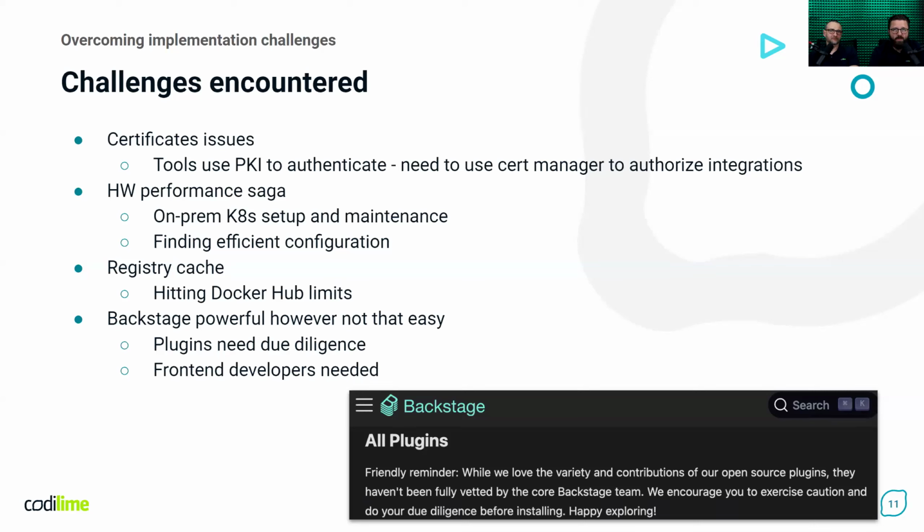Sometimes it is necessary to write your own plugin to make sure that the integration is working correctly. Some changes in Backstage are needed, as not everything is possible via a plugin. So sometimes deeper knowledge of Backstage itself, its architecture and code base is required.